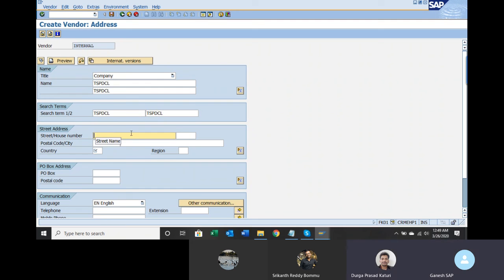Street number, say Koti. Postal code, say. Logically, this company code was created in Tamil Nadu, so let us take Tamil Nadu, TN. This company code exists in Tamil Nadu, so how will they pay in Hyderabad? So I'm taking Tamil Nadu, TN PDCL. It is Ambattur. Postal code 6 lakhs.